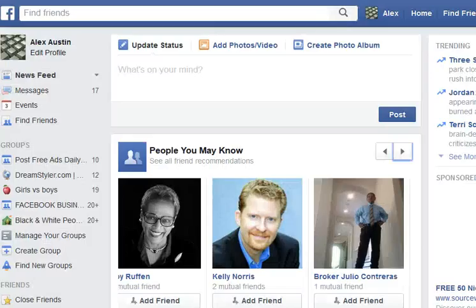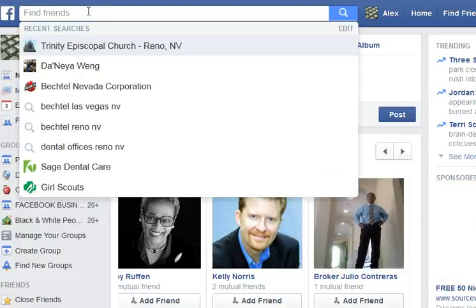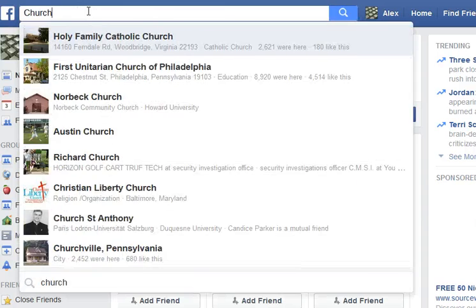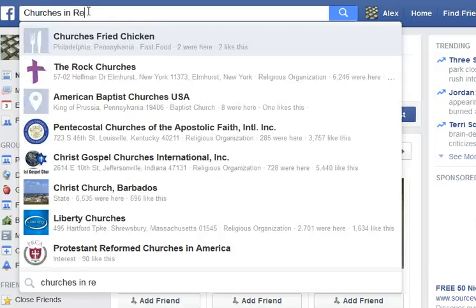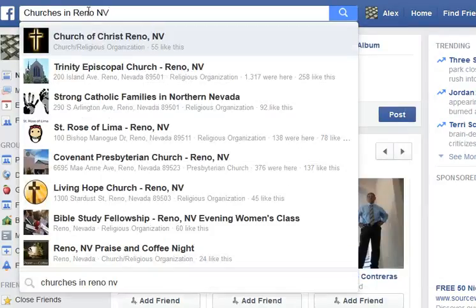One of the first ways that you can find free leads in your area, in any given city and state, is by searching for churches. So for this example, we're going to look for churches in Reno, Nevada. You can do this by typing in the word churches in, and it can be your city and state. For this example, we're going to check in Reno, Nevada.